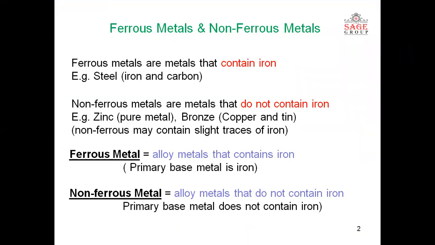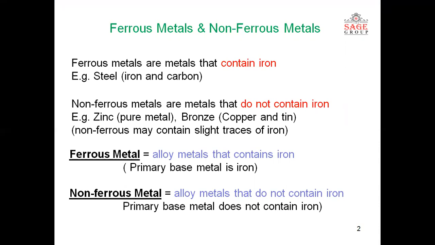Before we proceed to plain carbon steel, let us discuss what is ferrous metal and non-ferrous metal. Ferrous metals are those metals that contain iron in principal amount. The majority of the composition contains iron. Non-ferrous metals do not contain iron. There is an absence of iron. Although some traces of iron may be there as impurities, it is not in a principal or significant amount.